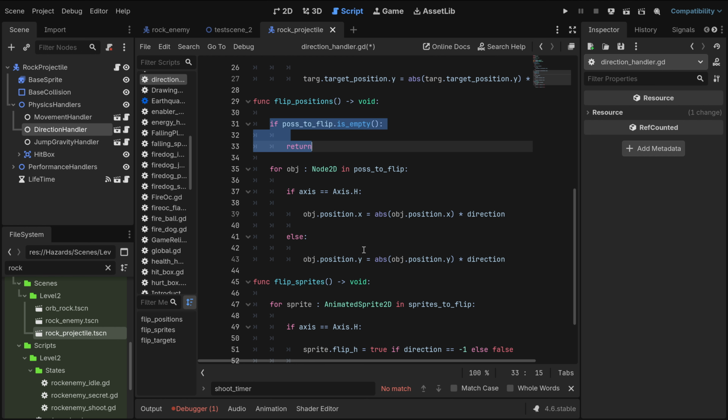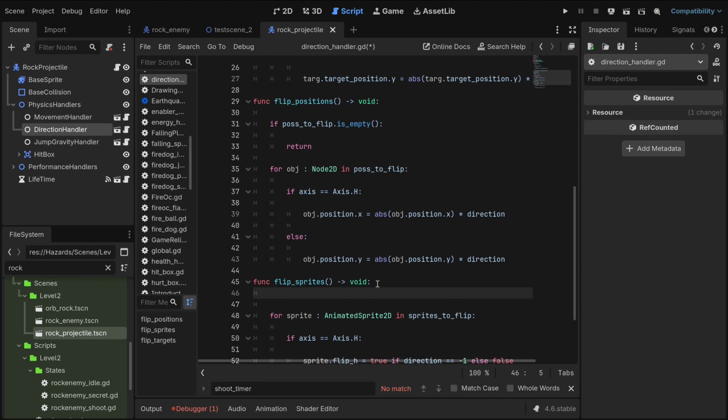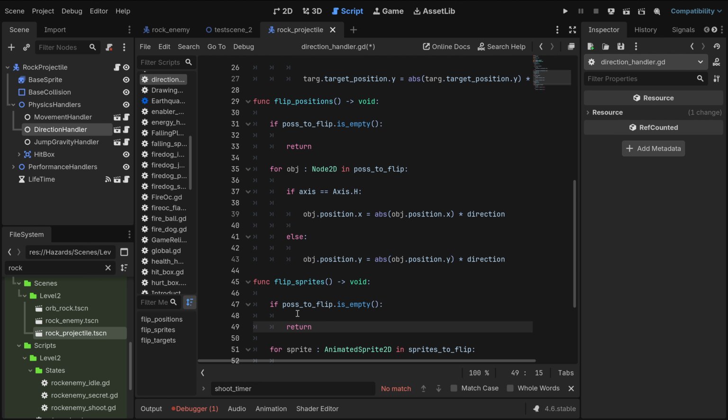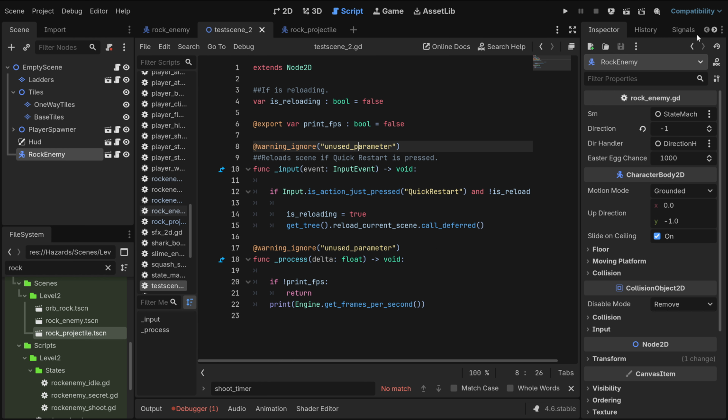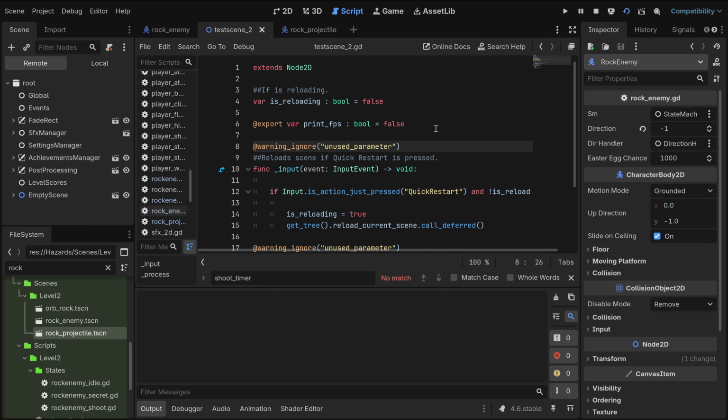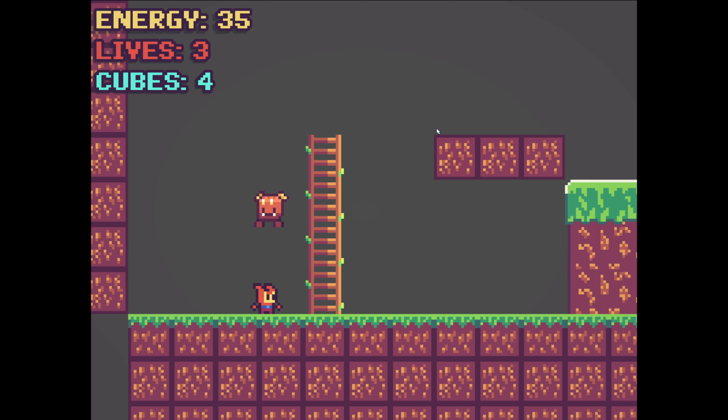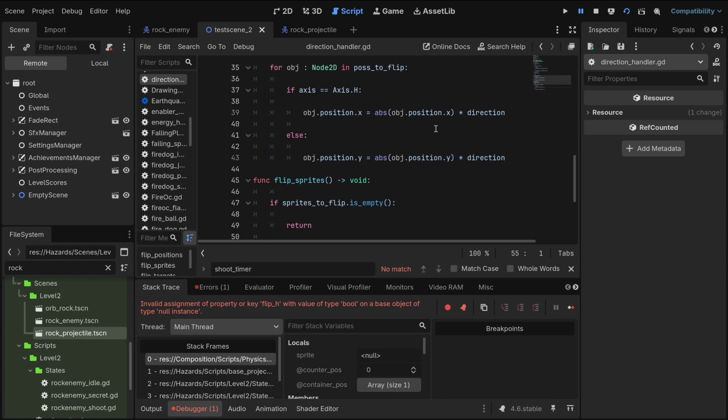Why I didn't do this? This will be so much easier, I guess, if I did this. Oh, crash. Okay. Let's see now. Let's see, please work. Ah!